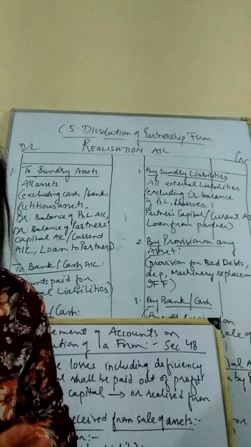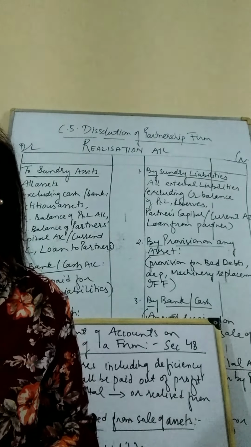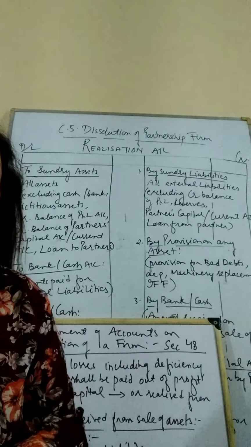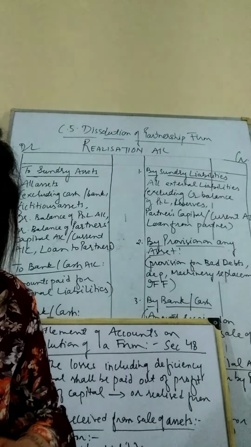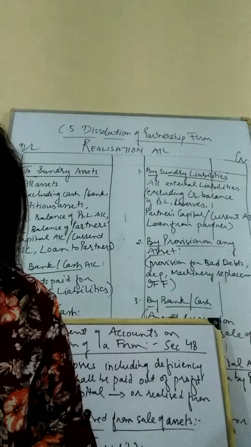So this is called the closure of the business or winding up of the business. While closing the business, we are to follow certain steps in its accounting treatment. If the profits are available in the business, how these profits are to be utilized, to pay whom, that we are going to discuss today.